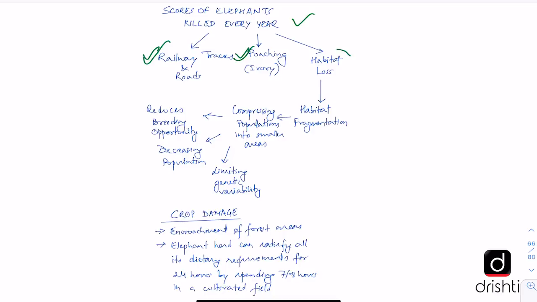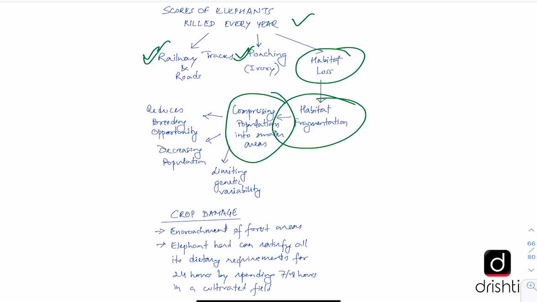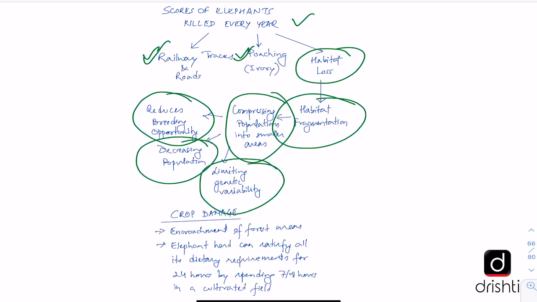And the major reason is the habitat loss of elephants, where due to developmental projects, the habitat is getting fragmented. It is compressing their population into smaller areas, which causes problems like reducing their breeding opportunities, decreasing their population, and limiting their genetic variability, which ultimately affects the survival of elephants as a species.